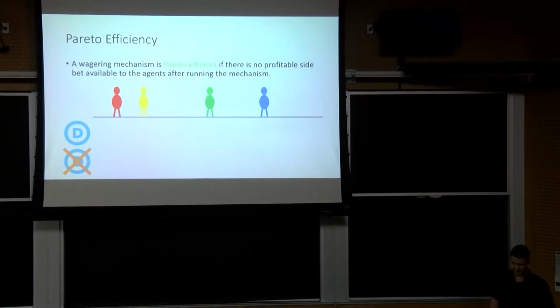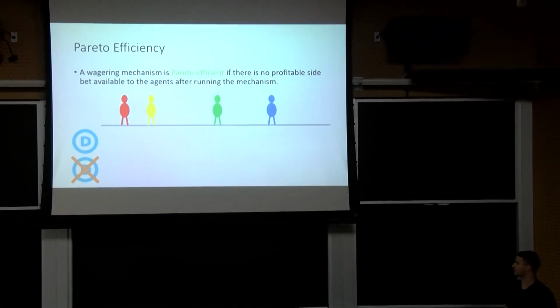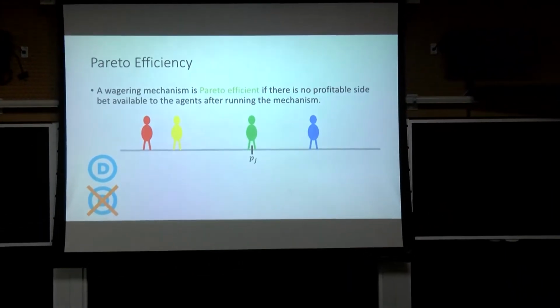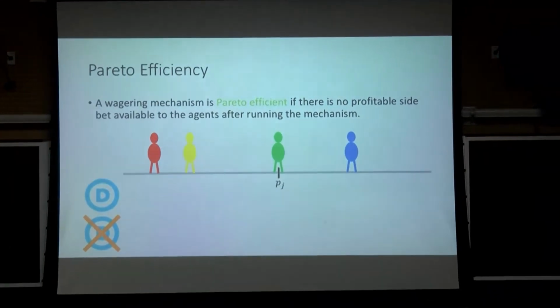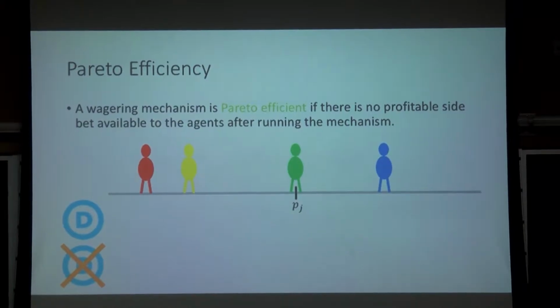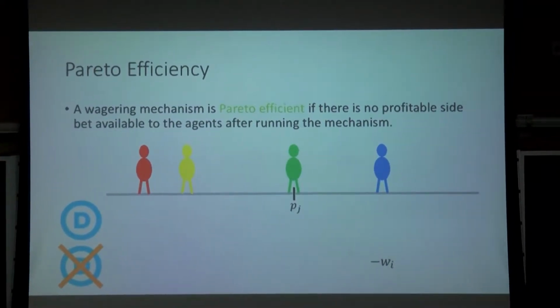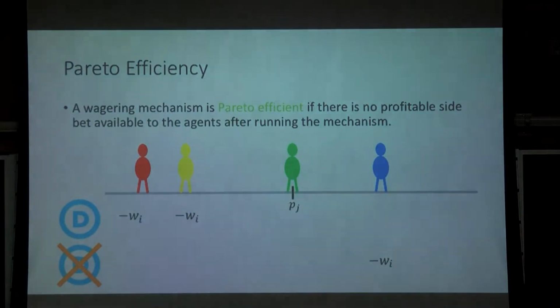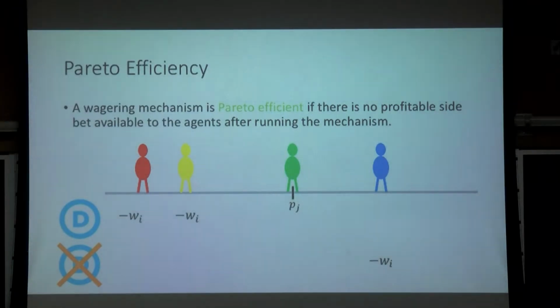Maybe an easier way to think about this, and an equivalent formulation, is to say that a wagering mechanism is Pareto efficient if there exists some probability, Pj, without loss of generality, this can be the probability report of some agent, such that for all agents with a higher probability belief, they lose their entire wager if the event does not happen. For all agents with a lower belief, they lose their entire wager if the event does happen. Intuitively, we have some people maybe on a single probability report who might not be risking their entire wager, but everybody else is. So they're not able to trade anymore after we run the mechanism.